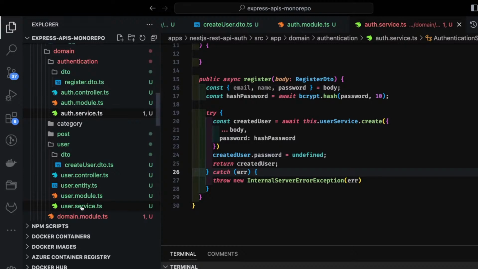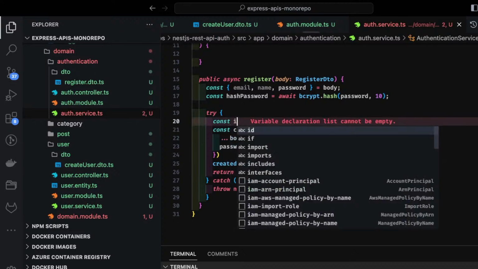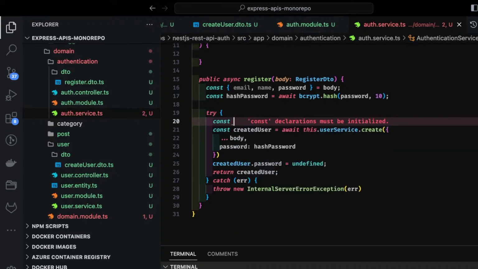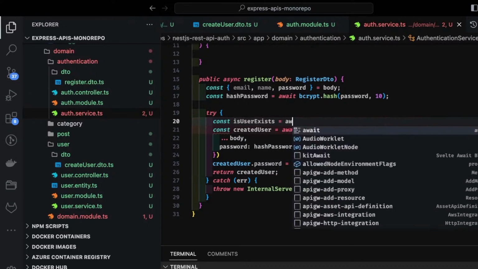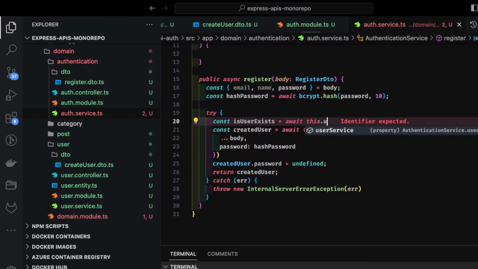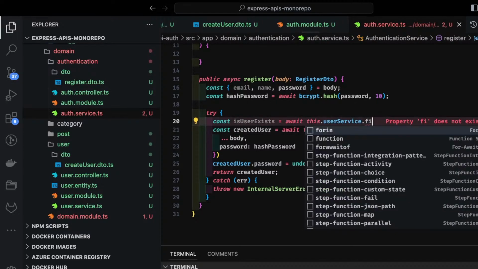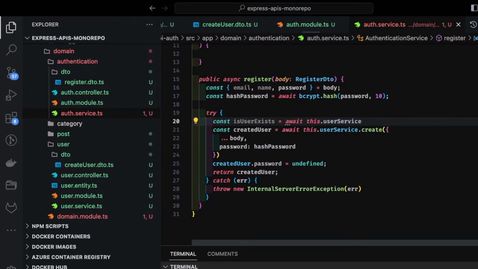And then inside this user service only, or here while registering it, we can do the first find by email. If user already exists, we can throw the exception. So here const isUserExists, right? We can just do the check: await this.userService.getByEmail.